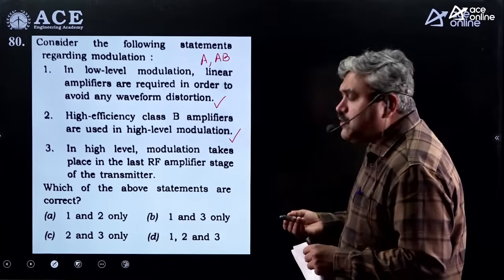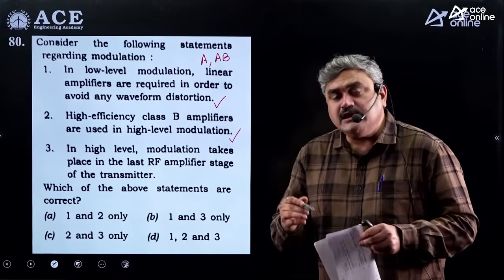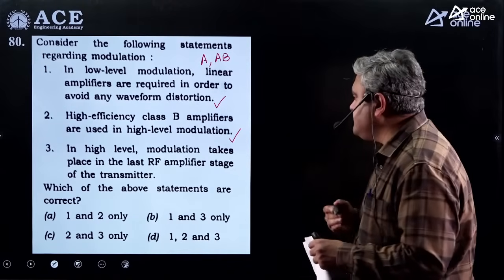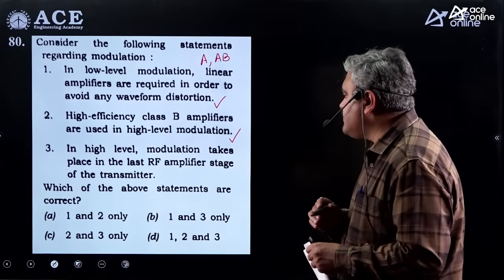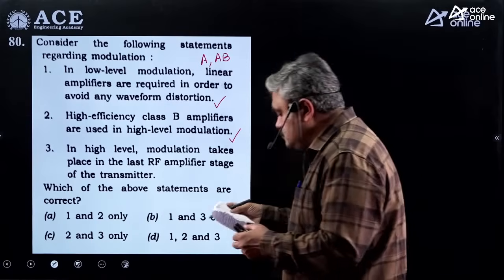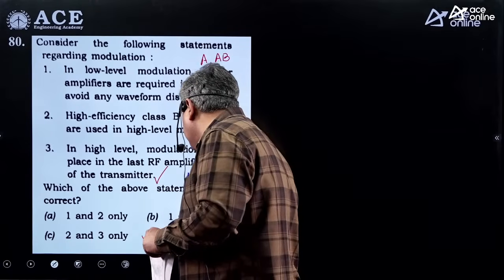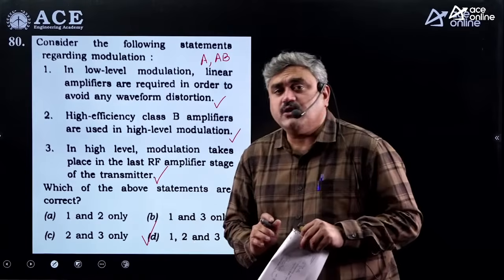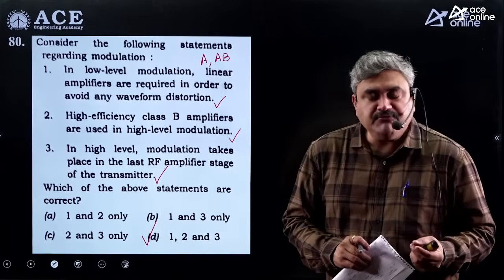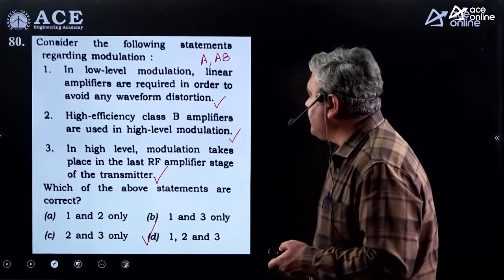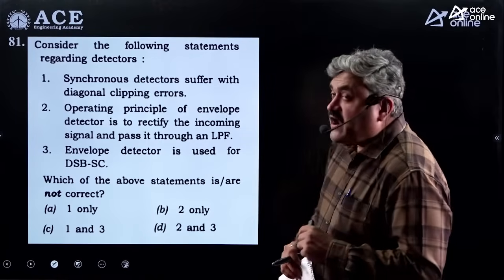In high level modulation, whenever you go for high level modulation, you don't require any up conversion. Directly you can go into the high frequency stage. So high level modulation takes place in the last RF amplifier stage of the transmitter. That also looks to be a correct statement. So obviously all these 3 statements are correct. It is just based on at what level you are doing the power amplification stage, for low level and high level modulation.